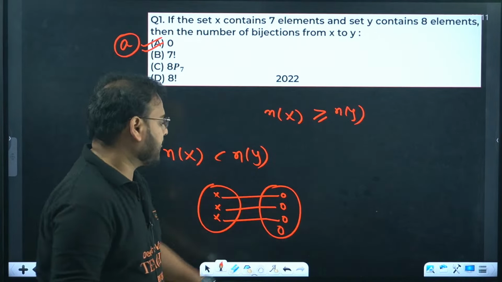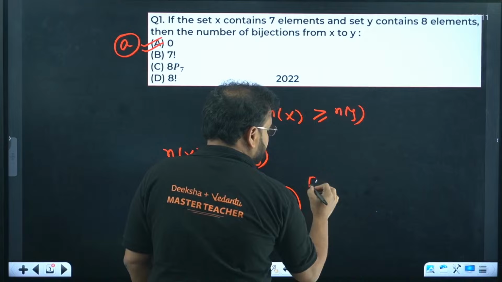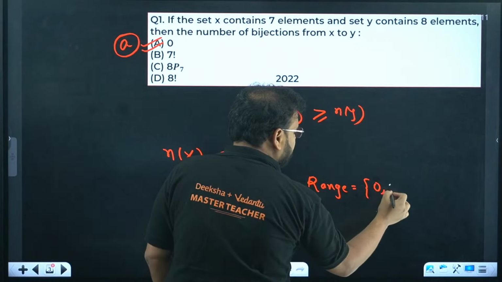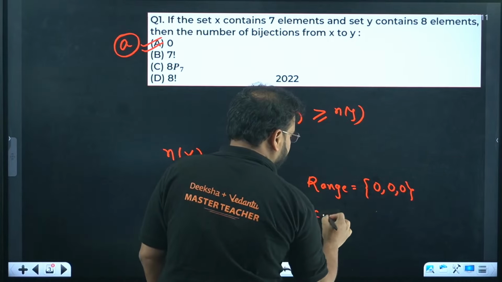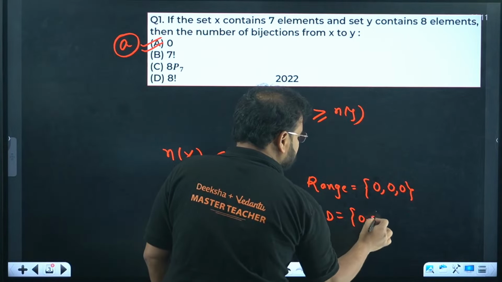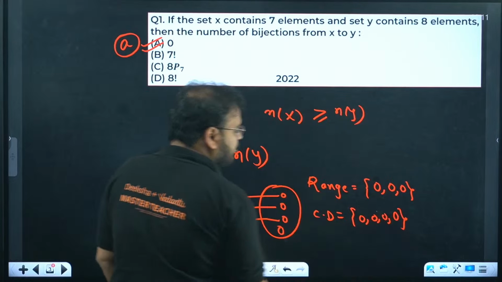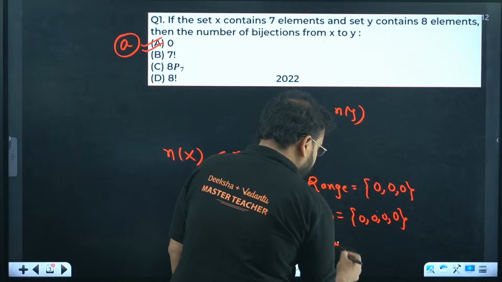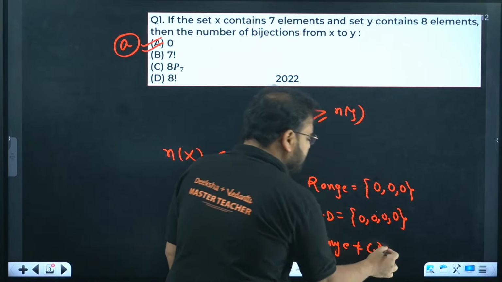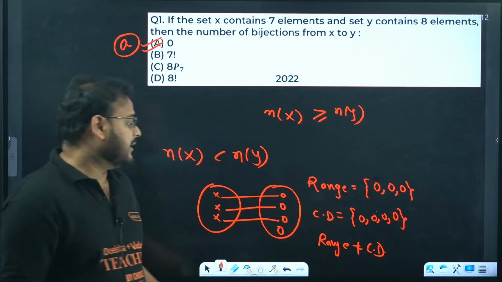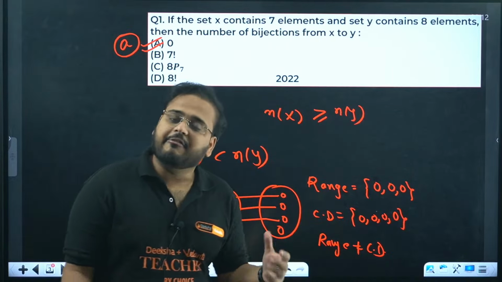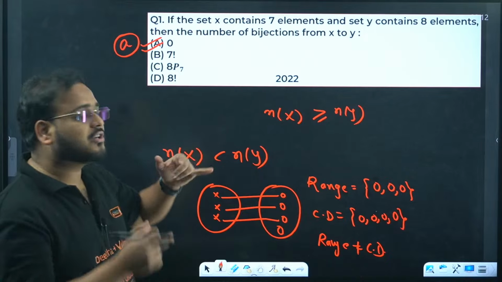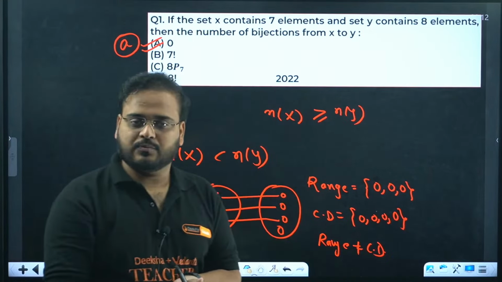If I write the range over here, in the range you'll have 1, 2 and 3, and write the codomain please. In the codomain you'll have 4 elements. Are they equal? Clearly not. The range and codomain are not equal. It means, sir, that the given function is not onto. If the function is not onto, clearly the function is not bijective, because for a bijective function, 1-1 and onto both have to be true. You all agree?